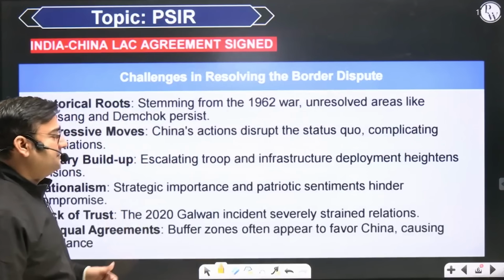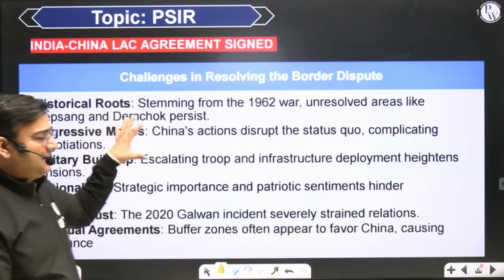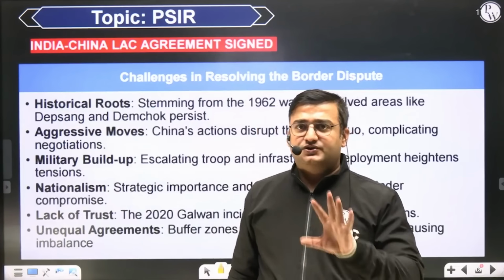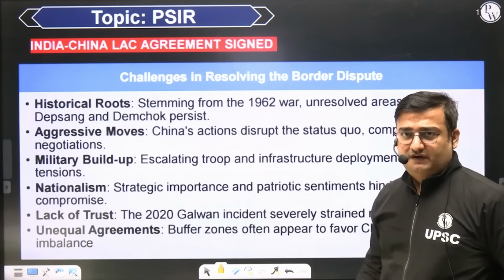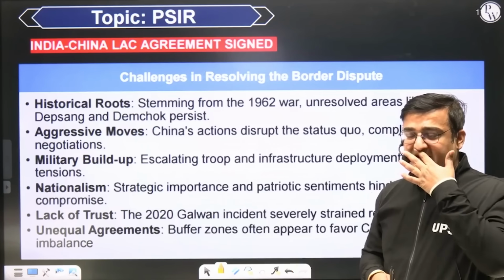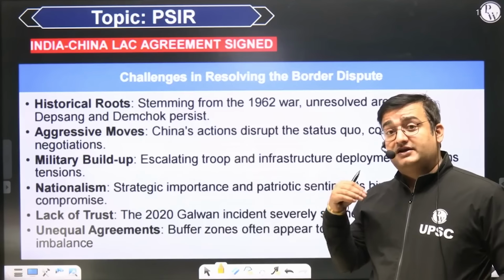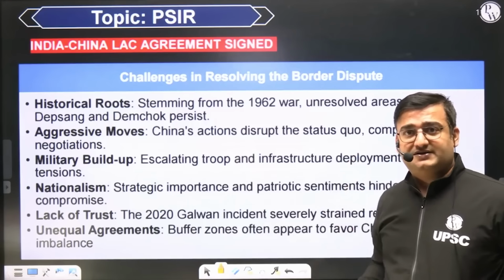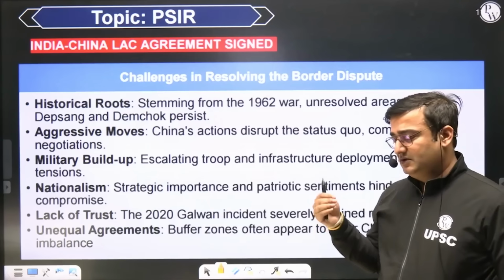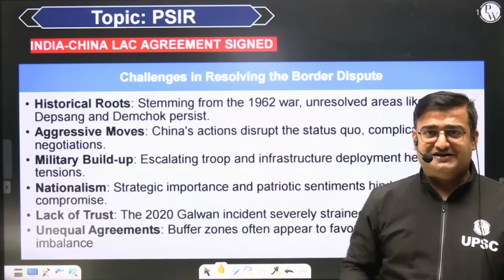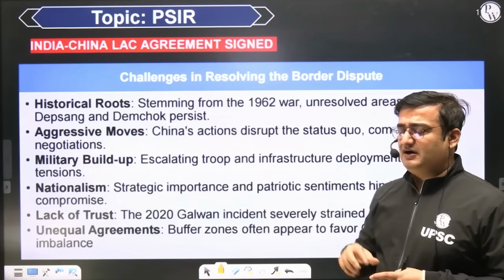Then, challenges in resolving the border dispute. What have been the challenges in resolving the border dispute between the two countries? The first challenge that remains is the historical dispute. The story of this border dispute goes back to 1962, even before that. For example, if you look at the eastern border of India and China, you will realize that the story of the eastern border goes back even to 1900, even before 1962. I told you that the 1913 Shimla Agreement is one example. Even before that, the Anglo-Chinese Convention 1890, especially with respect to the eastern border. So it remains a very complicated issue.